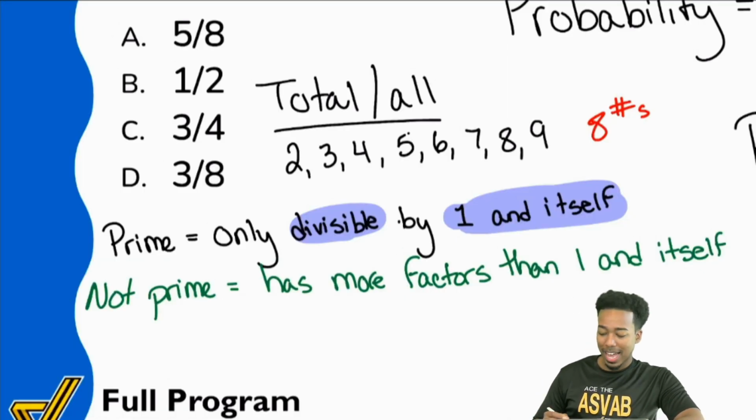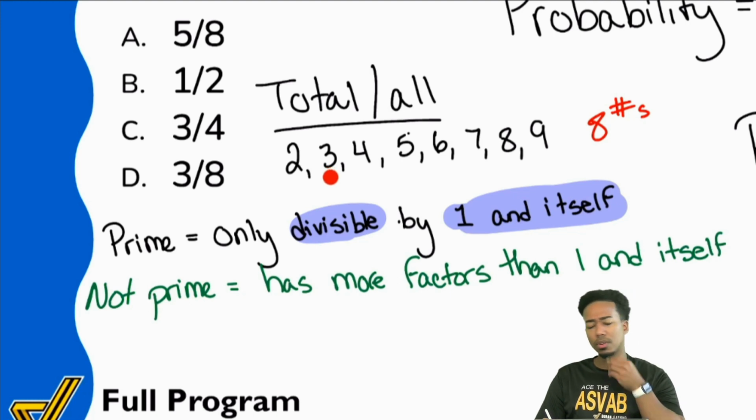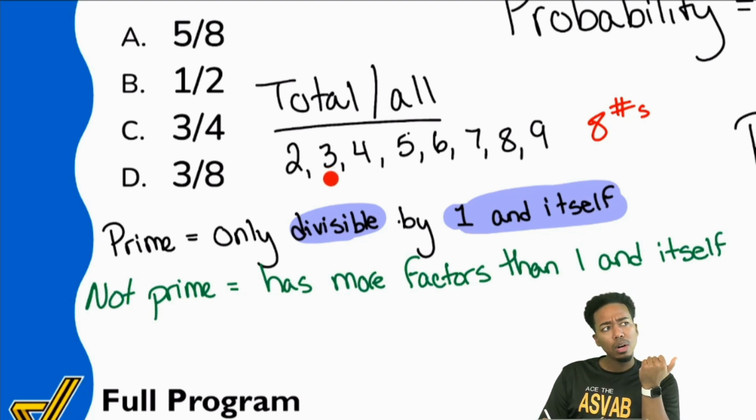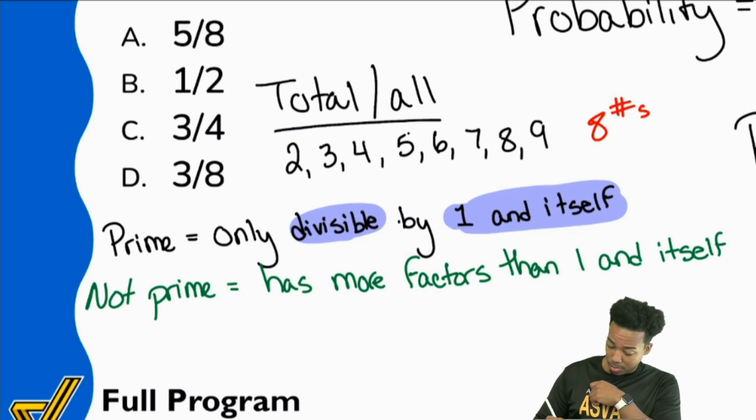So, yep, exactly. We can cross 2 off the list. 2 would not work. Let's go over to 3. Is 3 a prime number, everybody? What are the factors of 3? 1 times 3. That's it. 3 is prime. So what we have here, 2 is prime, 3 is prime. Let's look at 4.